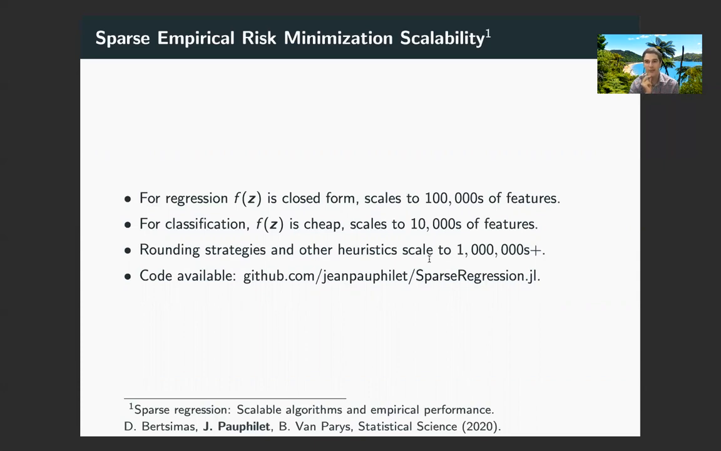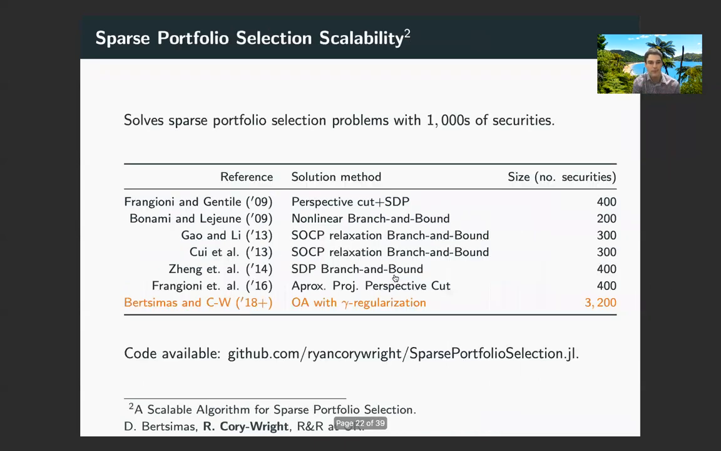This constitutes a 2 to 3 order of magnitude improvement over the state of the art. And additionally, I'll just point out that if we give up on exact optimality, and we're okay with approximate optimality, then we can actually scale to problems with millions of features quite often. And the code for this is available on GitHub.